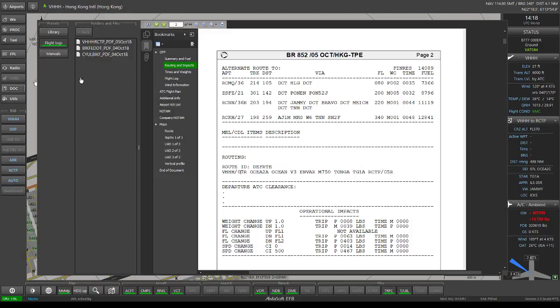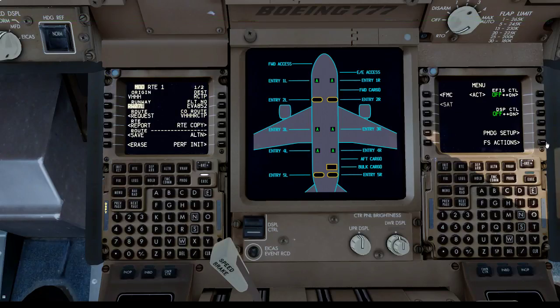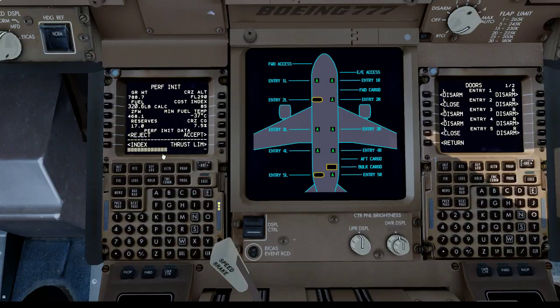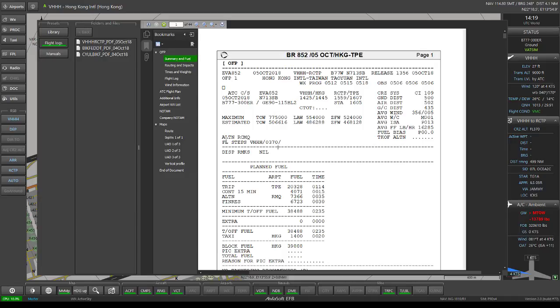So back to the document section, and that's GSX trying to ask me to close my service doors. Wouldn't want them to be waiting and delayed since we're pressing for time. We'll accept that for now. Actually, we should be taking flight level 370. See, flight level steps 370.